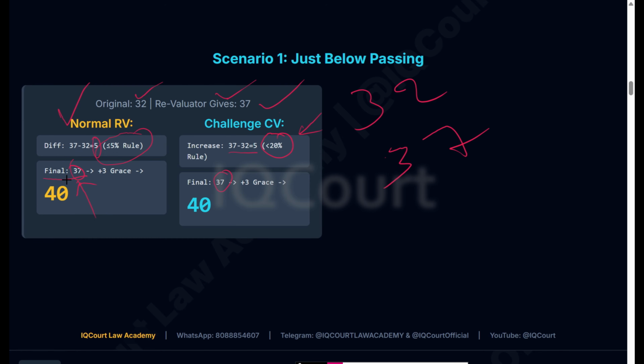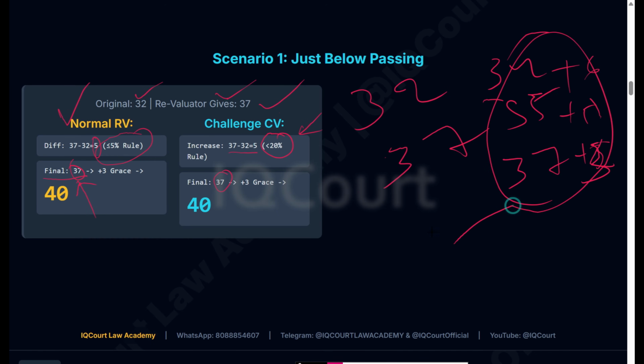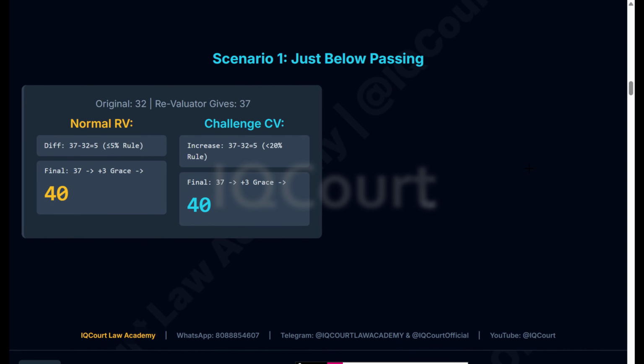Most of you are seeing your marks, right? So most of the scores are 40 in most of the subjects, right? Most of your friends. Why is it so? Because they might be getting 34 or 35 or 37. They will give you additional marks to make you pass the exam. So they will just make it 40 and they will pass you. They will give you the passing score. This is how it works.